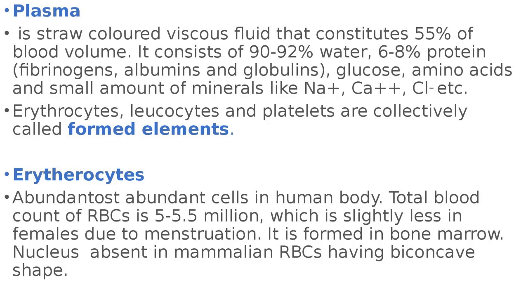Now we will discuss plasma and formed elements completely. First is plasma. Plasma is a pale yellow, viscous fluid. Most of the plasma, 90 to 92%, is water only. Then 6 to 8% is proteins.